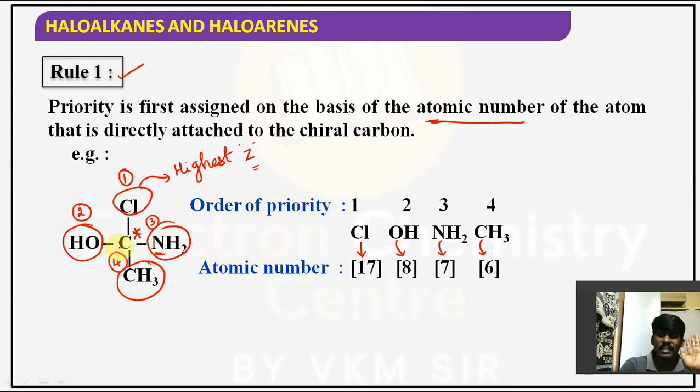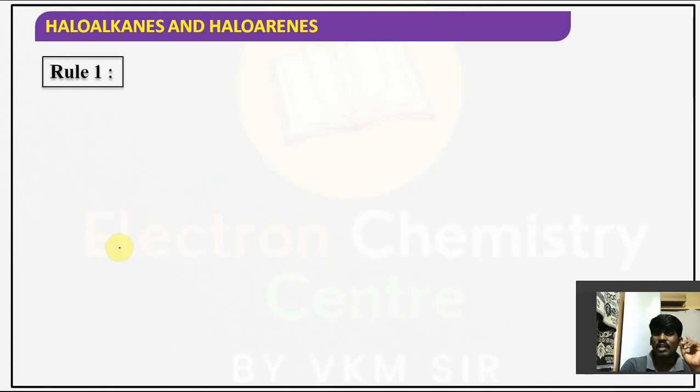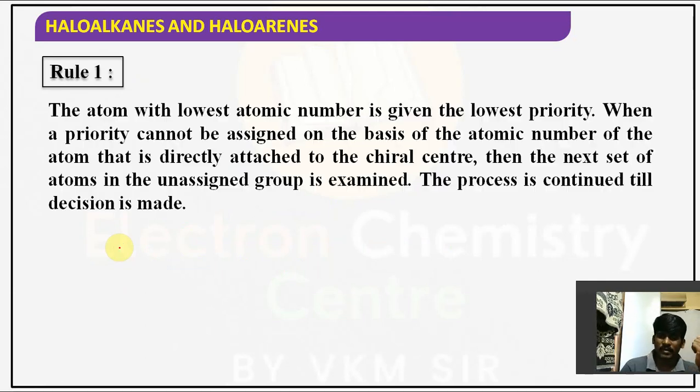First you have to decide the priority based on the atomic number. That priority we have given with the help of an example. The atom with the highest atomic number will get the lowest priority, not the lowest atomic number. The atom with the highest atomic number will get the least priority, meaning first priority. Understood the point?